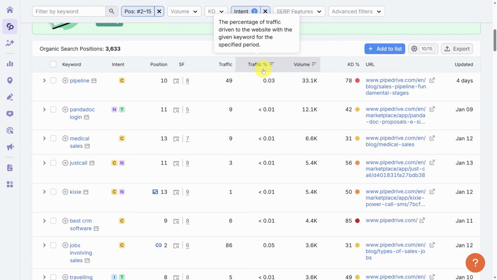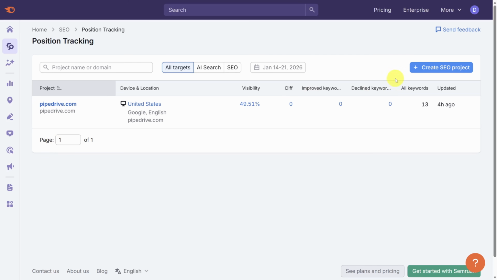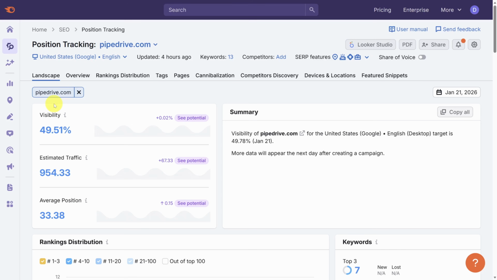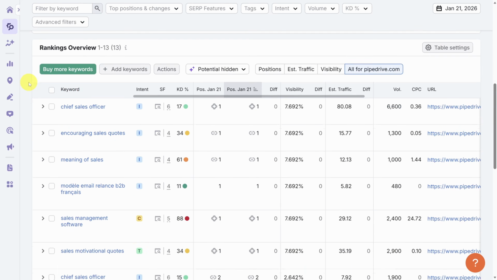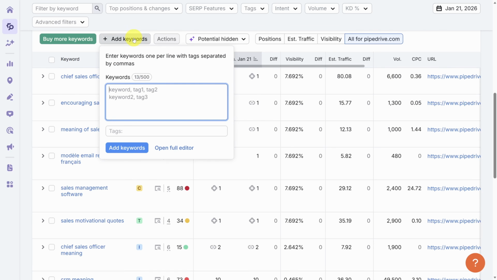So now you've assembled some keywords, let's look at the tracking. Head back to the SEO toolkit icon, this time click on Position Tracking. If you don't see anything here, you can create a new SEO project for your domain. Otherwise, click the project you just created by sending keywords over. Let's look at the keywords we just uploaded by clicking on the Overview tab. When you start tracking keywords, Semrush takes a snapshot of your current position. And over time, you'll see how your current position changes compared to the position of your first snapshot. You can also add more keywords here by clicking the Add Keywords button. Notice you can only track 500 keywords. That should be enough if you're just starting out.